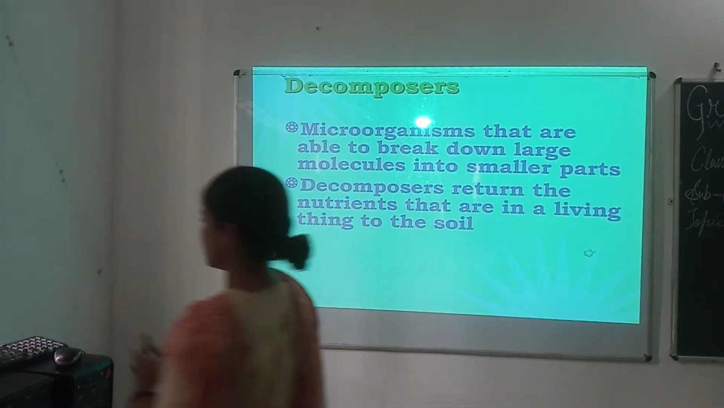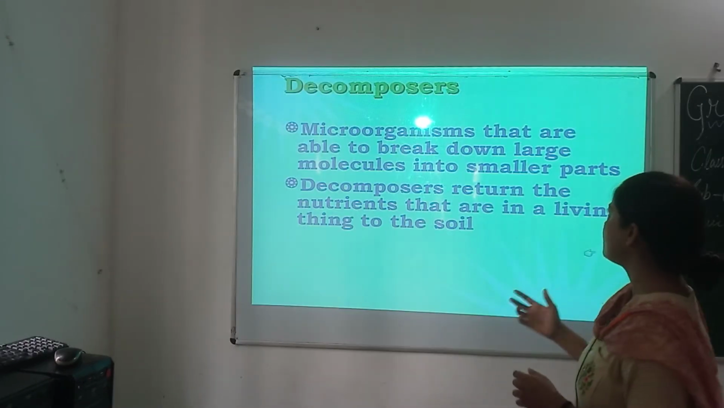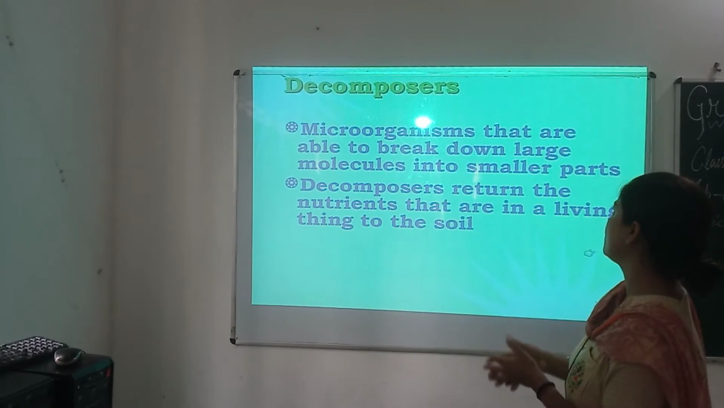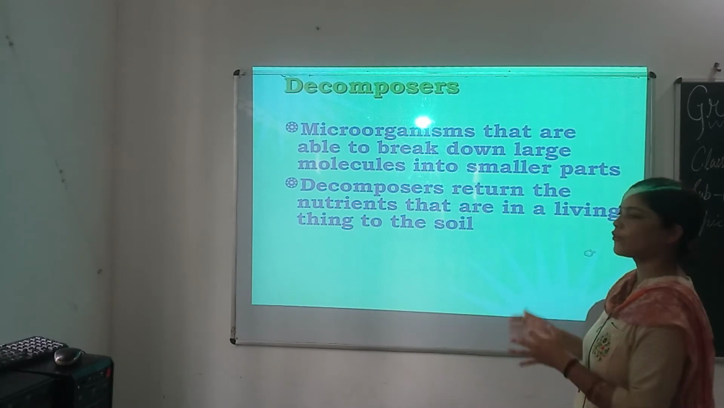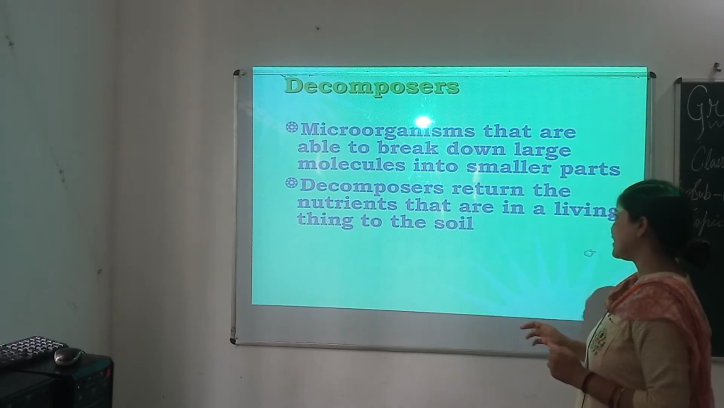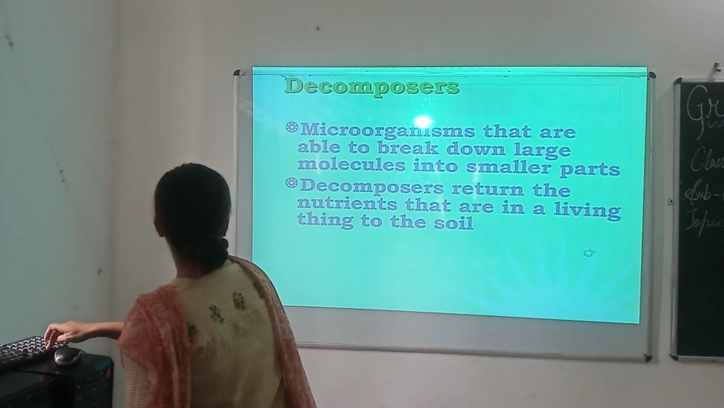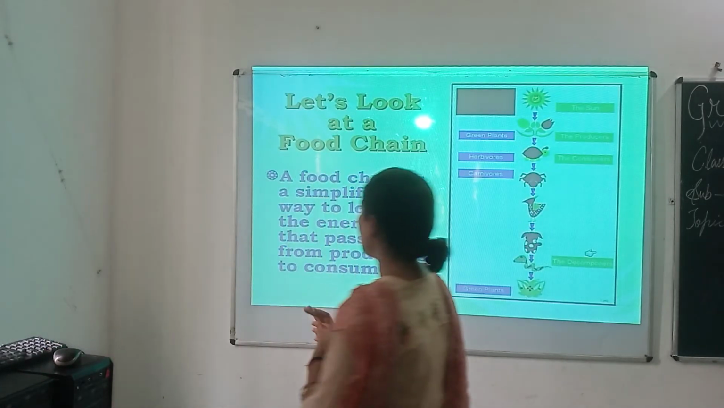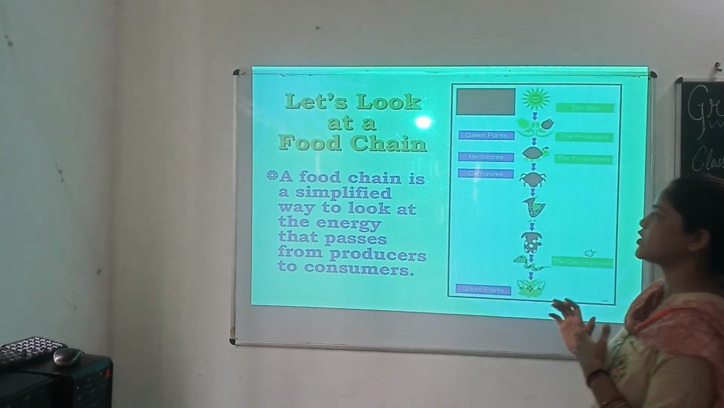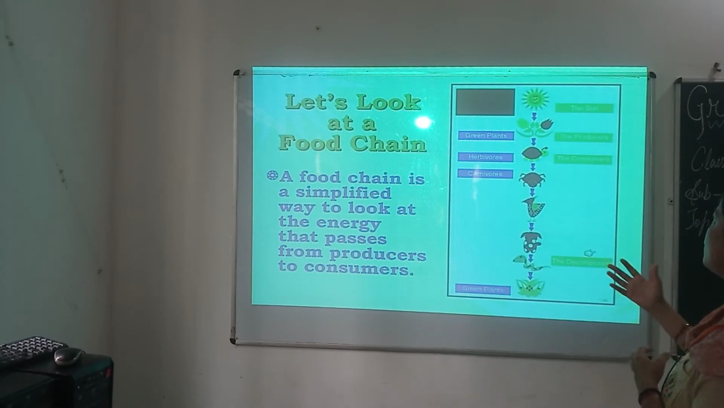Then decomposers. Who are the decomposers? The microorganisms that are able to break down large molecules into smaller parts are called decomposers. Decomposers return the nutrients that are in a living thing to the soil. Okay? Then a food chain is a simplified way to look at the energy that passes from the producers to consumers.